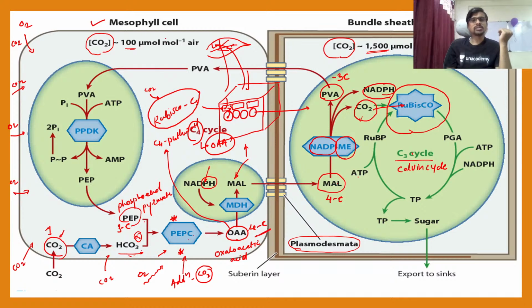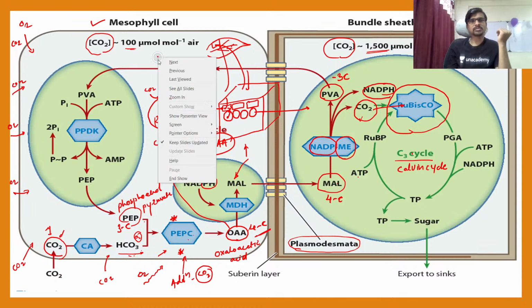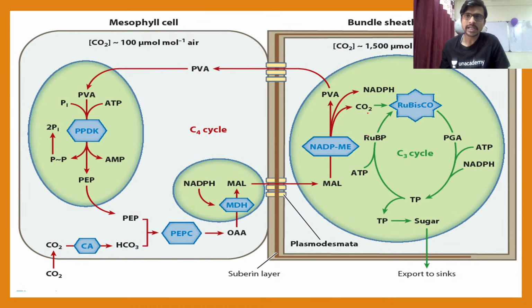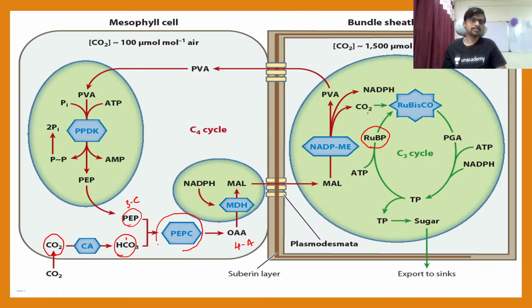Let me say it once more, very briefly, so we remember. The ultimate job is to fix carbon dioxide and carry it to RuBP. But Rubisco has now been placed inside, so we have a system to carry carbon dioxide in. This carbon dioxide is converted into HCO3 with the help of carbonic anhydrase and added on PEP. This is a 3 carbon compound, and with this 1 carbon it is converted into a 4 carbon compound by the enzyme PEP carboxylase. Okay, this is a very interesting enzyme of the C4 pathway, PEP carboxylase.